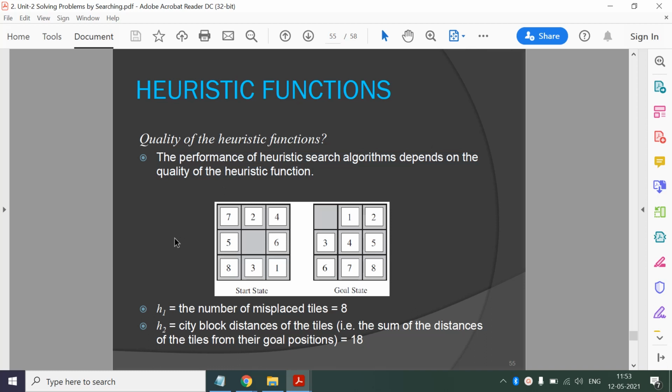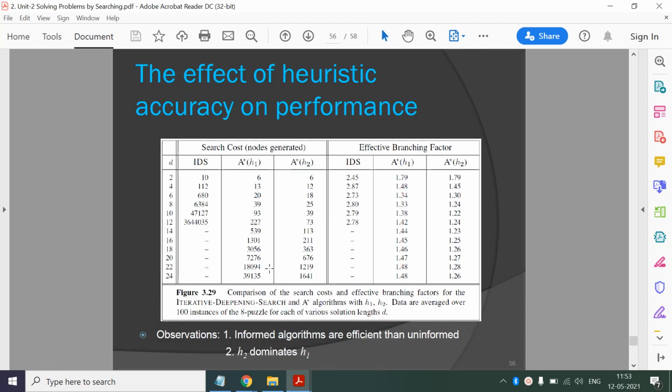For that, we have defined two heuristics for the 8 puzzle problem. The first one is the number of misplaced tiles, and the second one is the city block distance of the tiles. And we have compared the performance of A star using these two heuristics, H1 and H2.